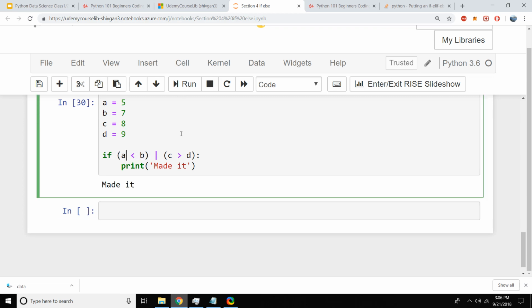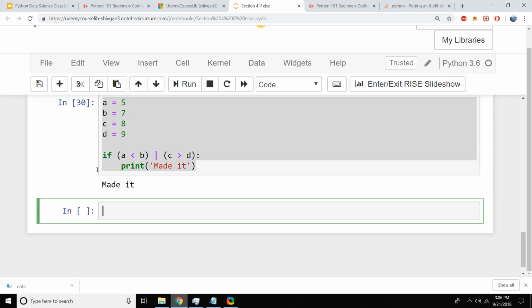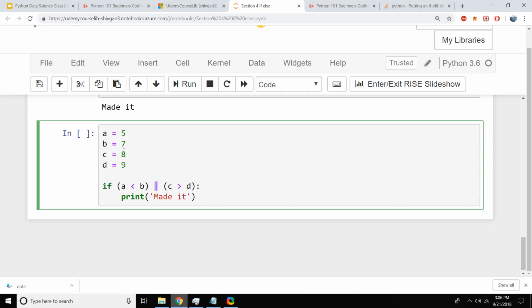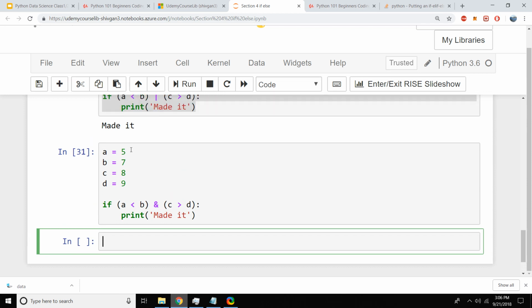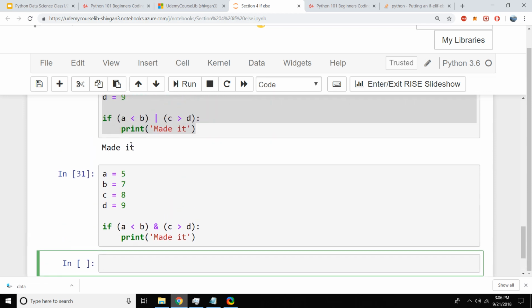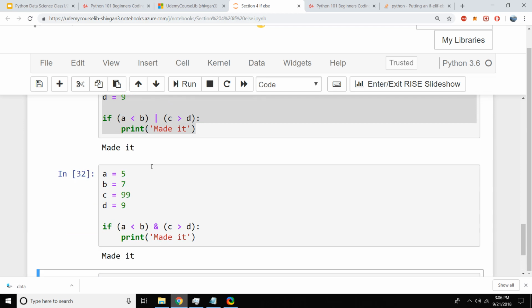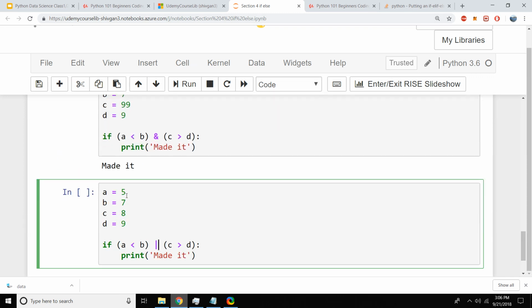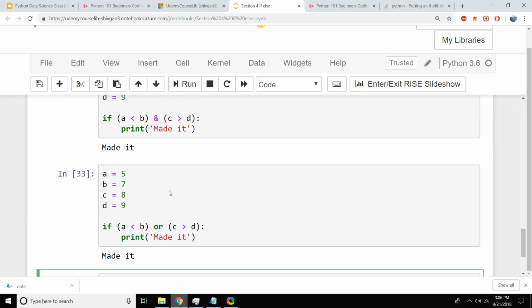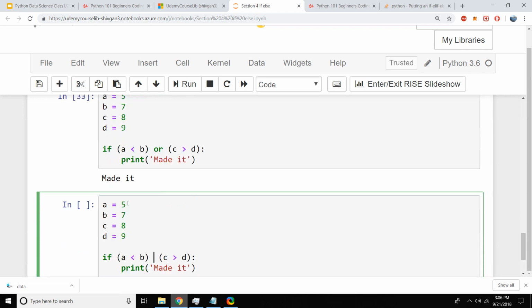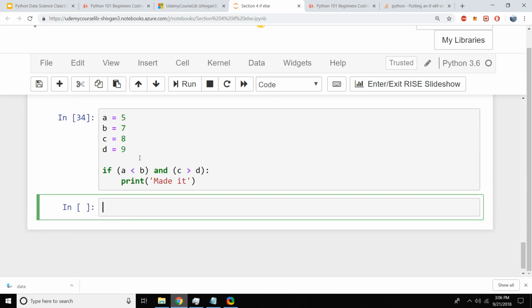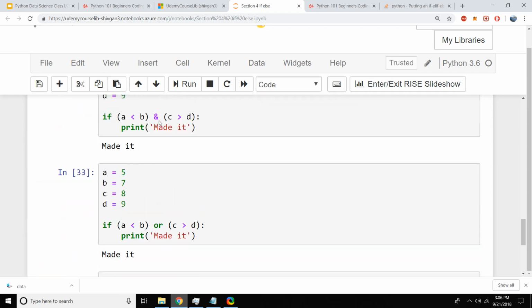So it works. Now what do you think we have to do to make it AND? So you have to use the AND sign. And then it does not work because both of them have to be true. Both of them have to be true, only then it works. So pipe and AND operator. Let's try to stretch this more. What about OR? Still works. What about AND? Still works. So you can have either of these variations.